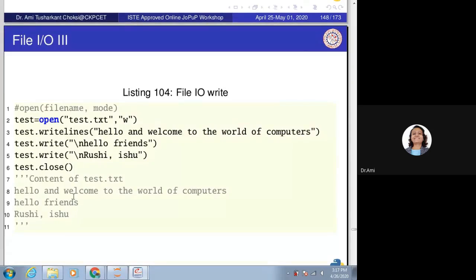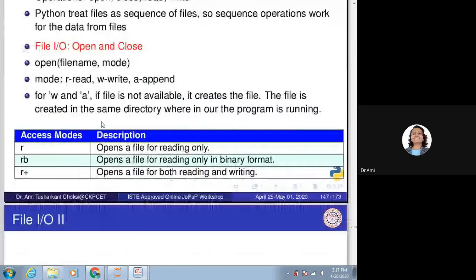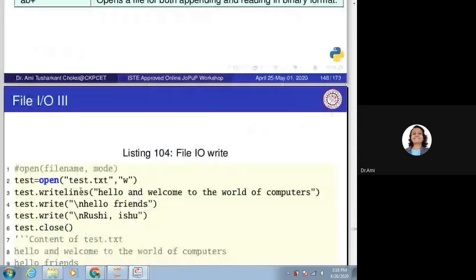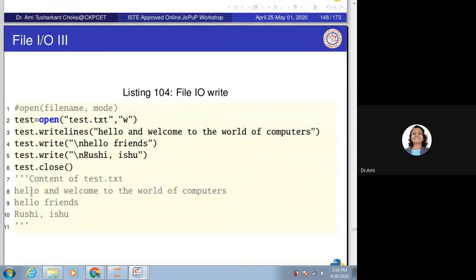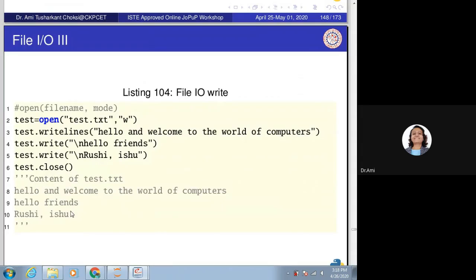So what does it create? The content of the file, that is test.txt. We said for W and A, if the file is not available, it creates the file. So if test.txt is not available in the current directory, it will create it and write this content in the file. So we'll be able to see the content of the file as this one.